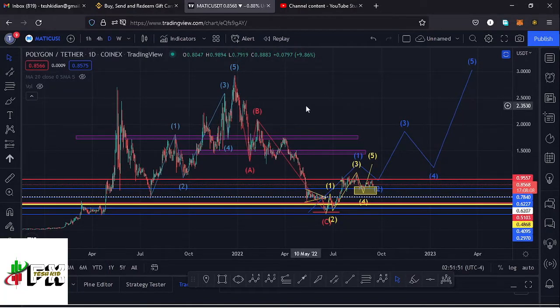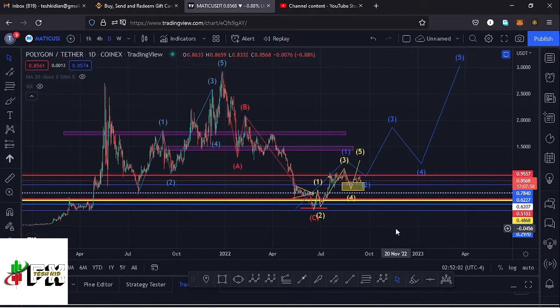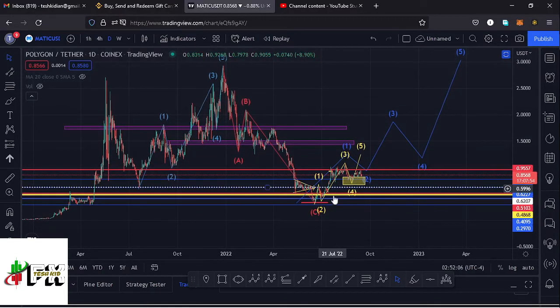And I'll kickstart the video by giving a brief of what has been happening on this chart. Polygon Matic from the all-time high has been seeing no prices in this massive ABC correction, which has now taken us back to around the $0.32 mark. And having done so, I believe it has done the minimum that we expected it to do in its ABC correction, and soon we might see a very nice bounce to the upside in this Elliot wave structure, having a wave 5 taking us back to an all-time high.